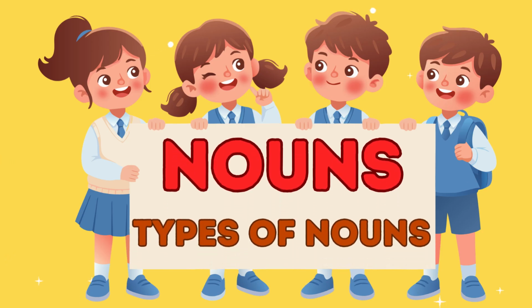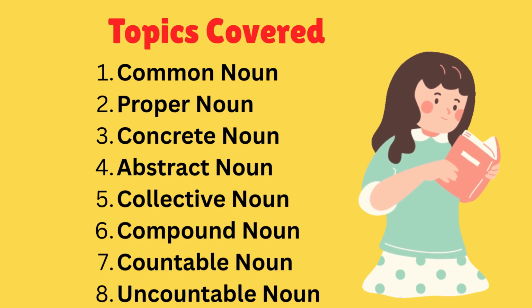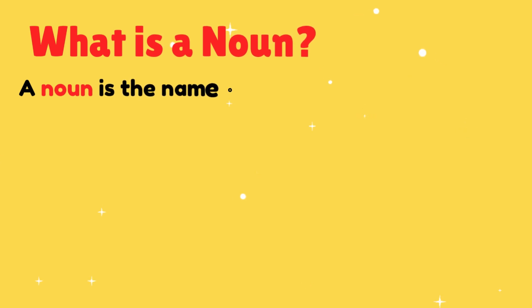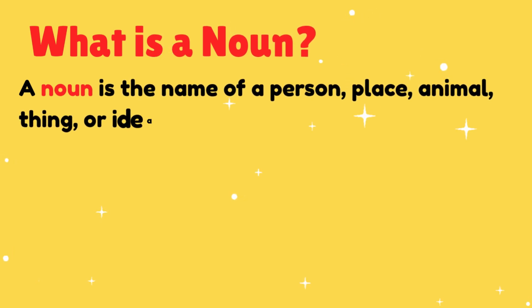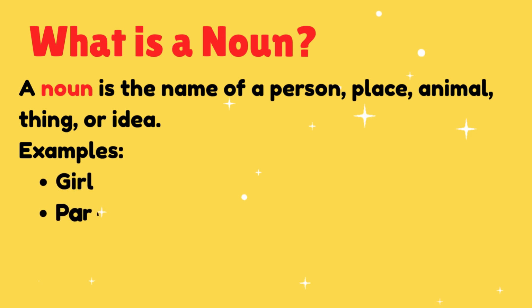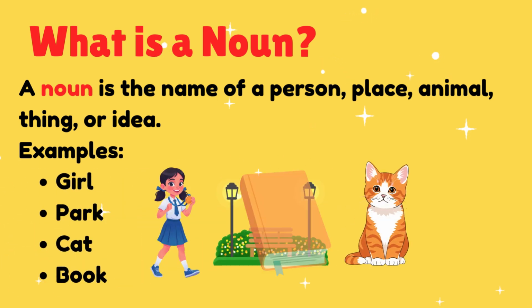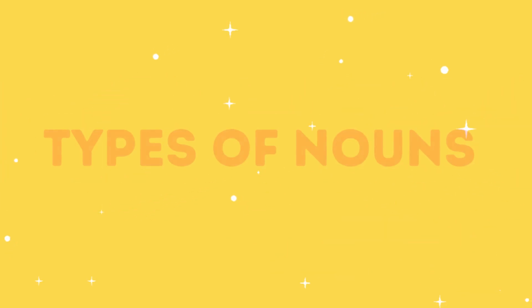Today we are going to learn about nouns. A noun is a name of a person, place, animal, thing, or idea. Examples: girl, park, cat, book. Now let us learn the types of nouns one by one.